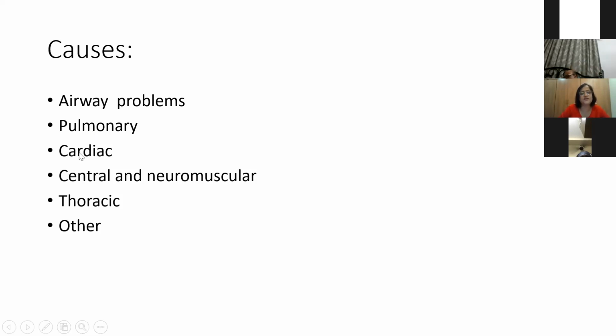I think we will not go into the detail of the cardiac causes, but very important is the other. Thoracic is also important. In thoracic, often we have to look for skeletal dysplasias, and very important, thoracic dystrophy. In my first year, I saw a case of thoracic dystrophy, and during my NICU posting we saw another case, and I could recognize it on the first day. And thanks to Dr. Ghosh for showing us so many dysmorphic cases. And this other is very important.